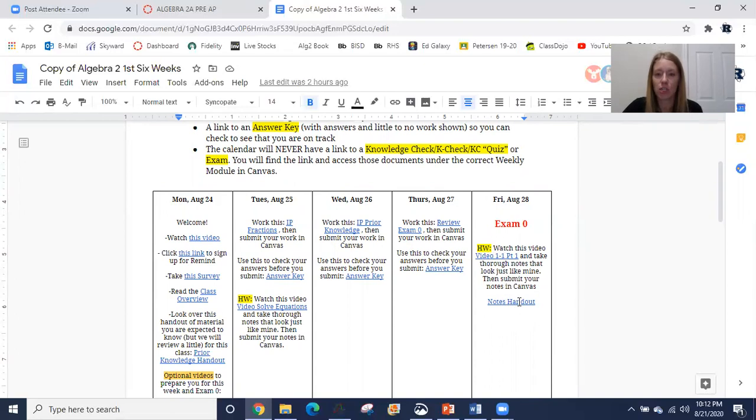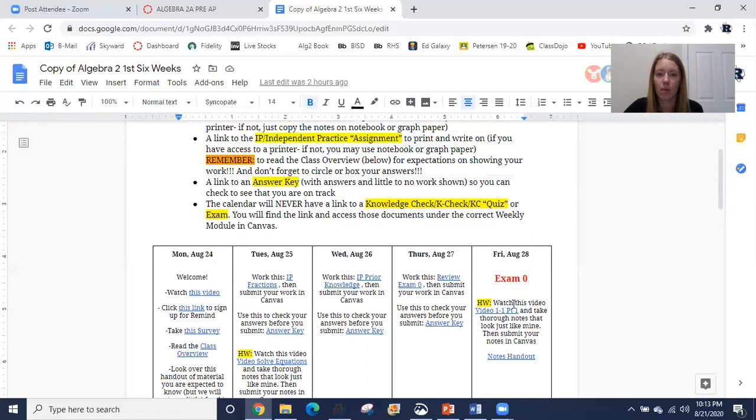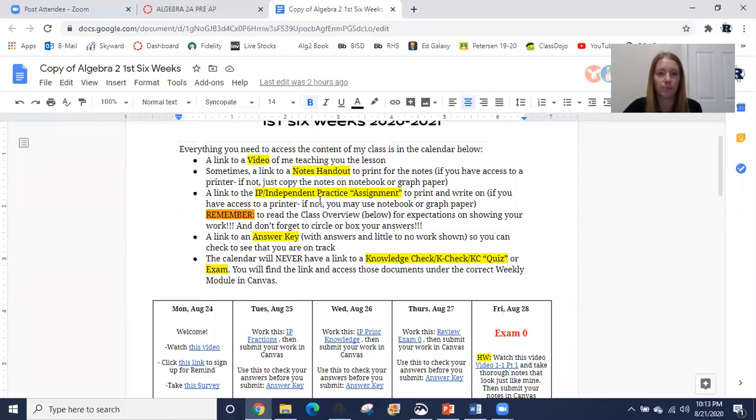I asked administration if we can somehow do a day where if you want to come up to Richland, you can pick up some handouts, socially distanced, masks, all that stuff. And I haven't gotten an answer yet, but as soon as I do, I will let you know, because I get it if you want these handouts to use and to have and you don't have access to a printer. So as soon as I know if that'll be approved, then I will let you know so you can come up and get your handouts if you want them.